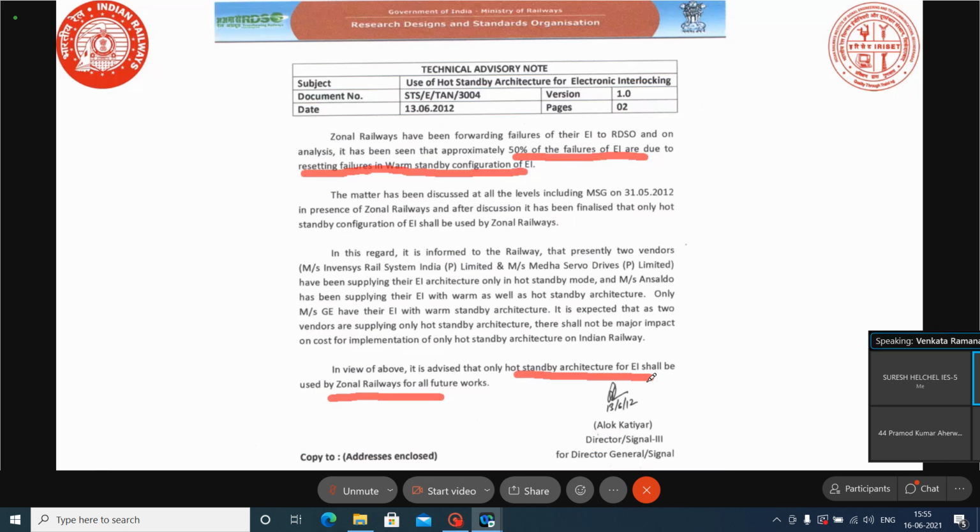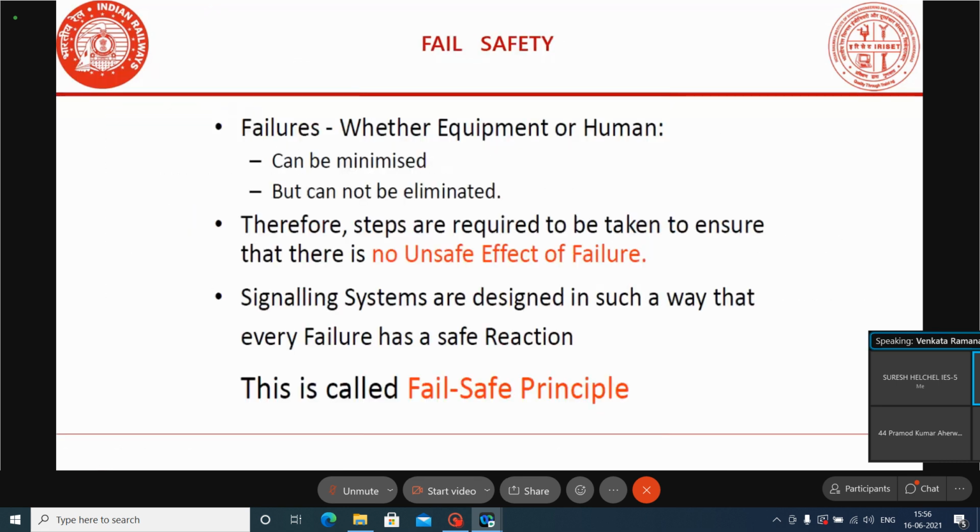If you are going for a hot standby system, the system is more susceptible to lightning and side lightning, so you have to take precautions to avoid this. The future installations will all be in the hot standby configuration only. There will be no warm standby. Actually, the standby concept is there to increase the availability of the system. All the time, any one of the systems is available and interlocking runs at the station. That is the idea behind the standby concept.